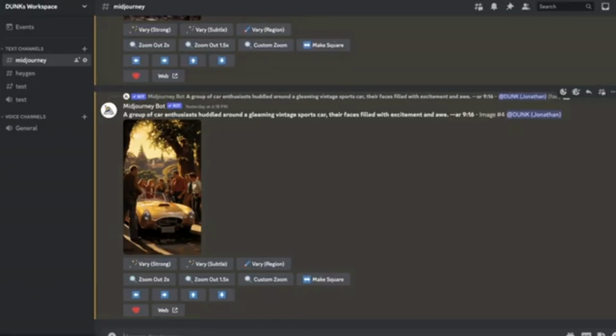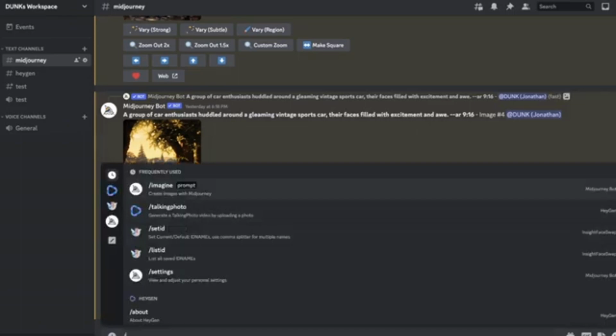Then I'm going to go over here to Discord where I have Midjourney installed. Once you have your account, depending on which Midjourney account you subscribe to, you could either just use it in their Discord server, or you could do it in Messenger, or like I did, I built my own Discord server just to generate images like Midjourney, HeyGen, and things like that. So when you're ready, it's going to work the same way no matter where you do this. Hit the slash button, and we're going to click Imagine.